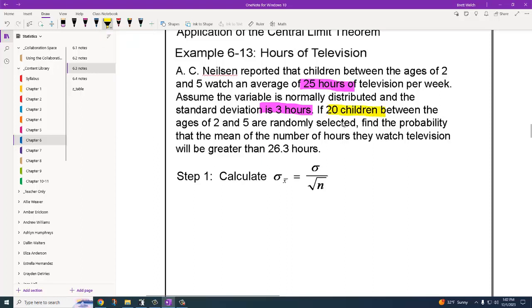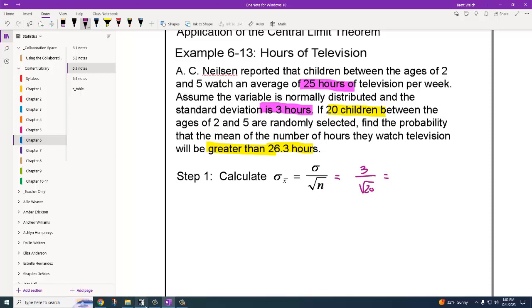Now I'm going to sample 20 children, and I want to know what's the probability that they will be greater than 26.3 hours. What's the probability that the sample will be higher than that? The first thing we're going to do is adjust our sigma to be the sigma of the means. So the standard deviation of the means will be the standard deviation of the whole, which is 3, divided by the square root of the sample size, 20.